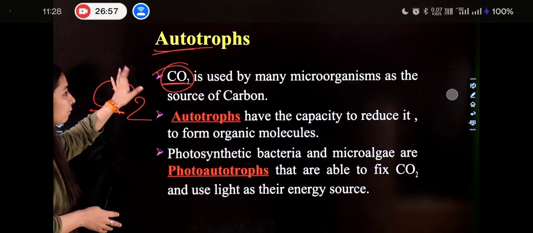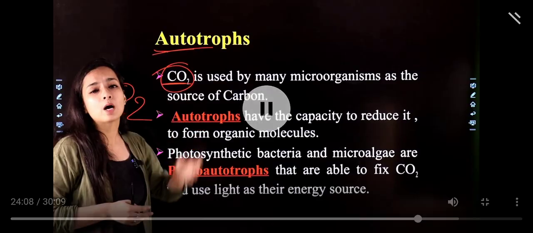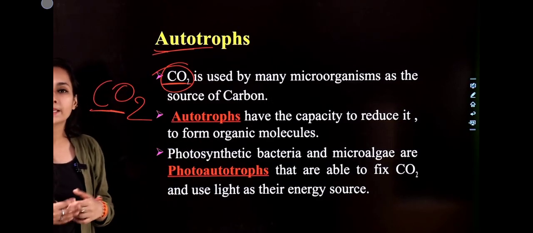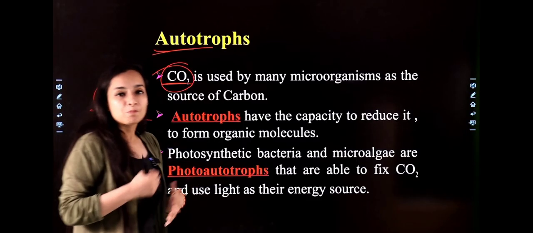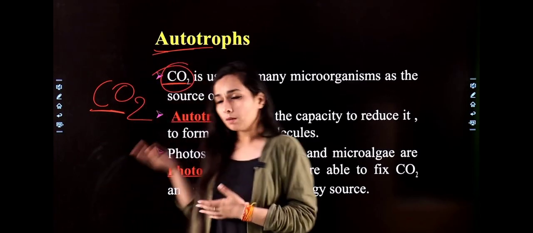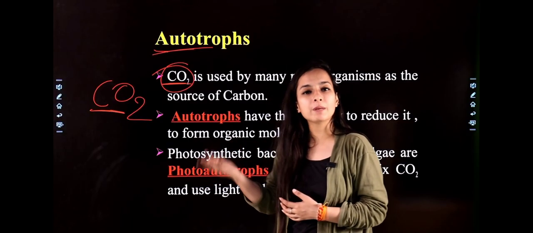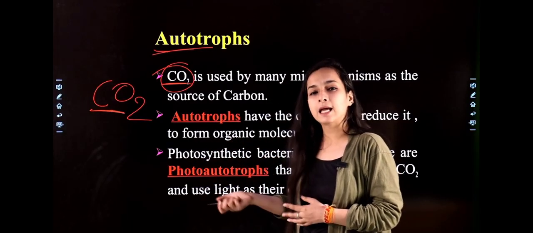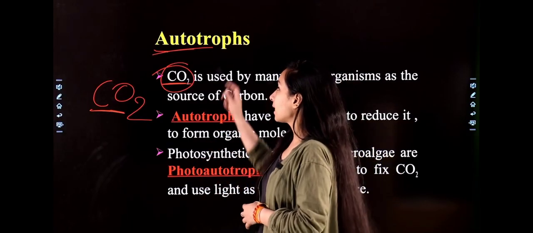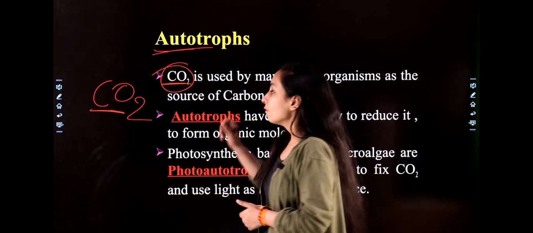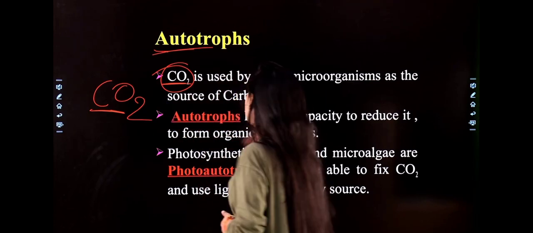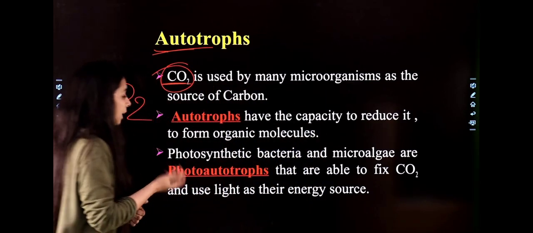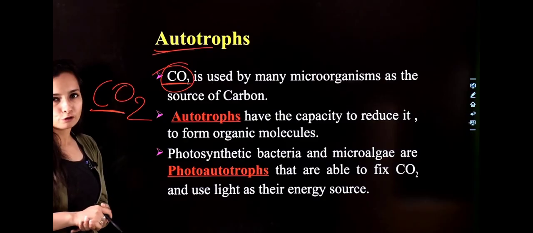So those types of microbes who get their nutrition by themselves by reducing any organic molecule, or by taking their nutrition from the environment, culture media, are classified under autotrophs. First of all, they get carbon from carbon dioxide. Next, hydrogen: they get hydrogen from organic molecules.